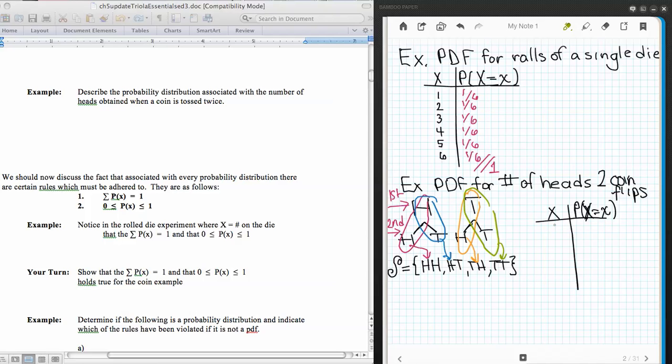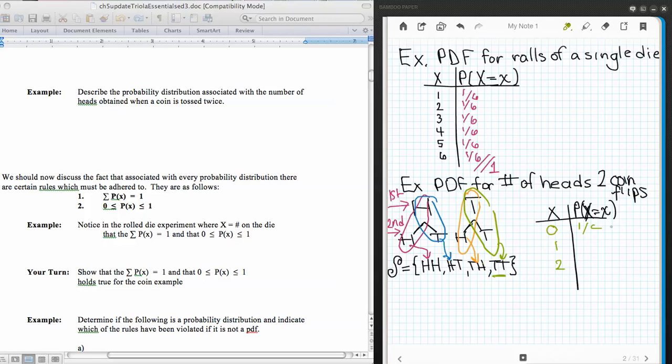So we already knew that it was possible to have 0 heads, 1 head, or 2 heads when we flipped a coin 2 times. Now, looking at the sample space, we can use classic probability again in order to get our probabilities here, the P of X's. If we have 0 heads, that's only going to happen in one way, right? Tails, tails, that's 0 heads. So that's a 1 in 4 chance.